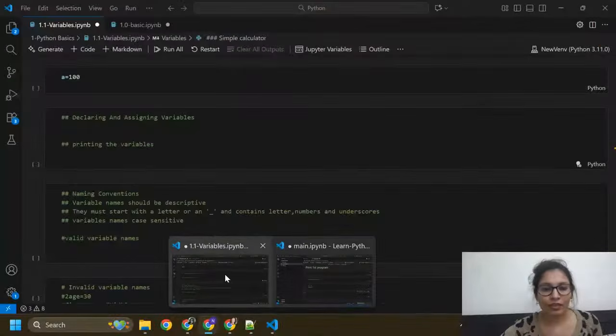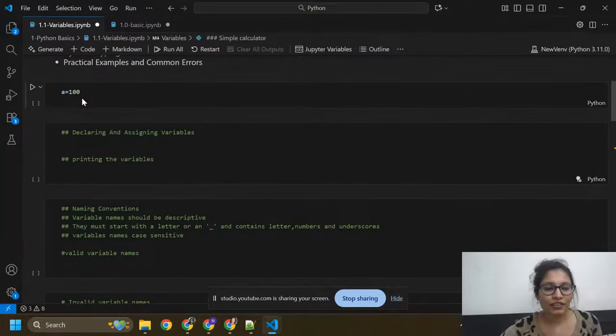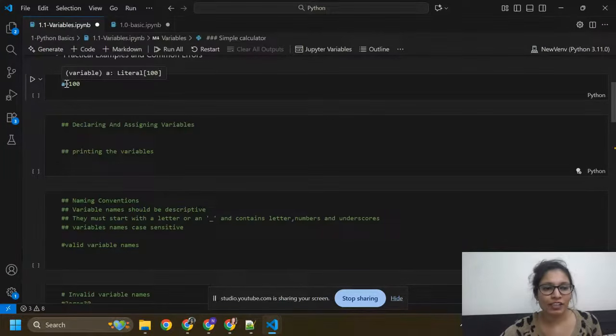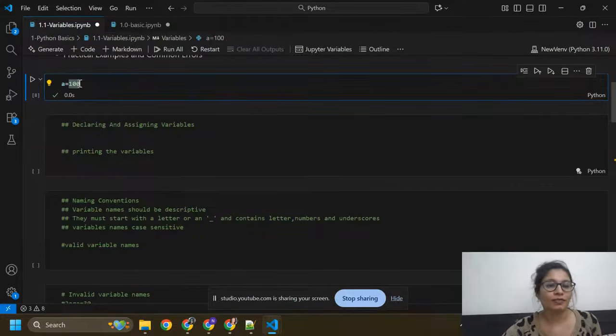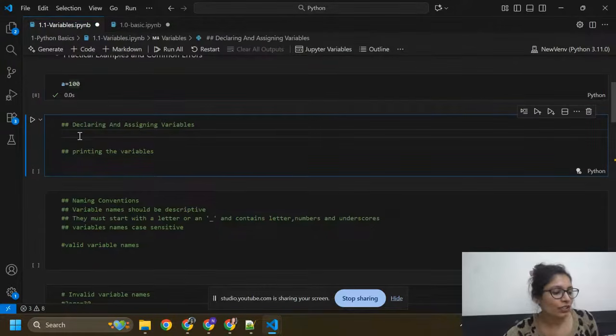Here I'm going to share my screen with you. You can see here I have created a variable, a. A is used to store data. Here 100 is the data, so I assign a equals 100. A is the variable and 100 is the data. That is an integer. Here I am going to write another line of code.